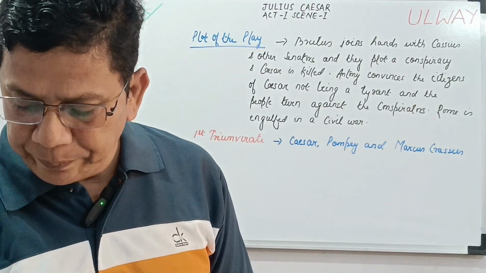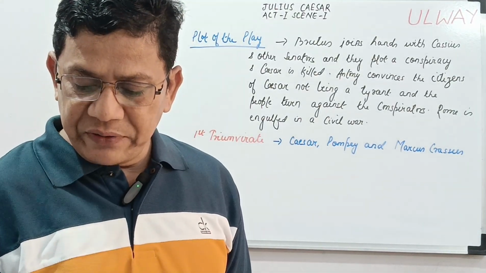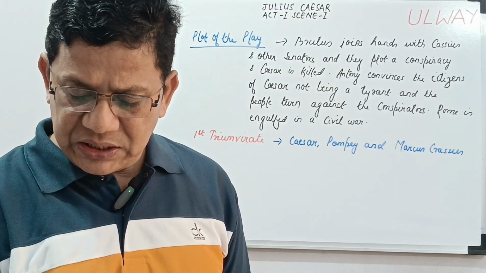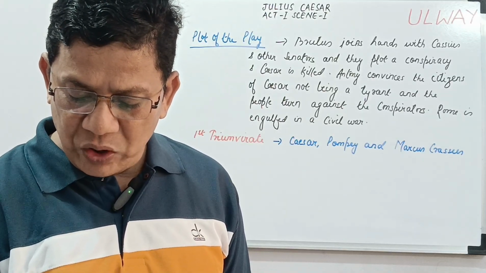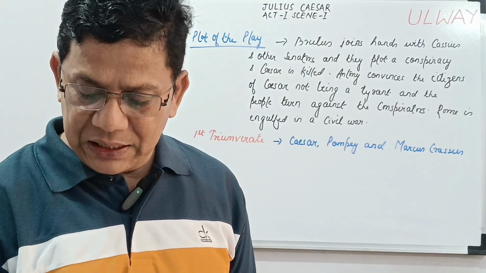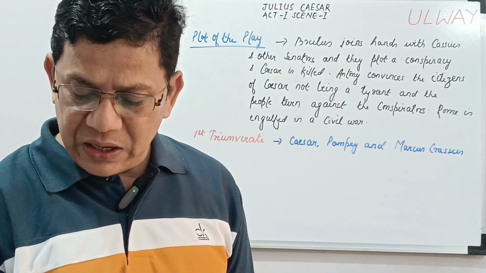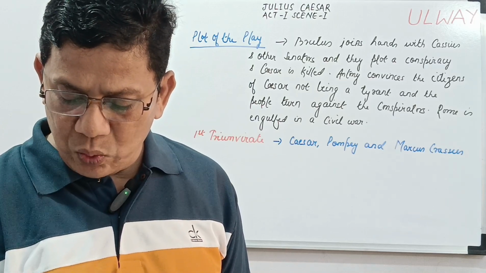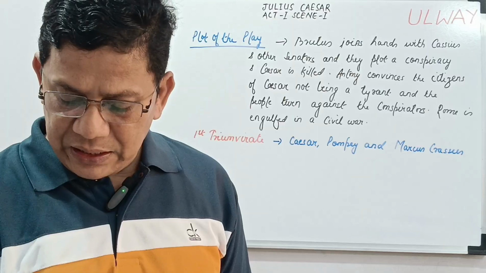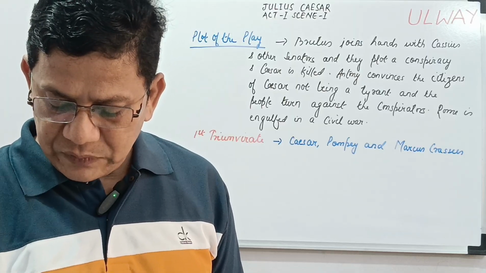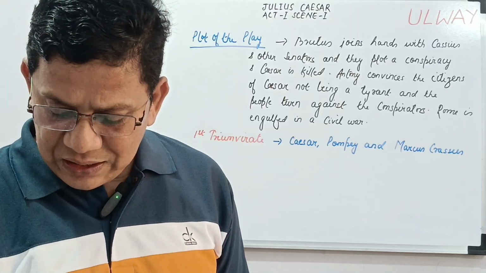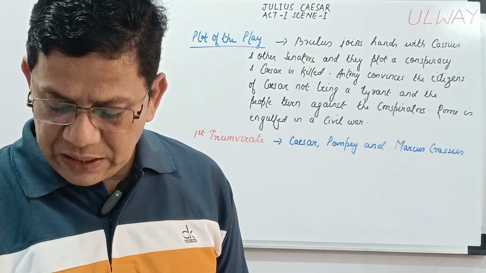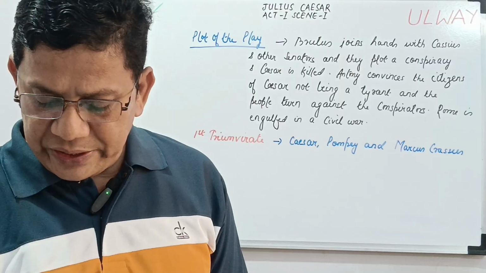Scene 1, Rome, a street. Enter Flavius, Marulus, and certain citizens. Flavius: Hence, home, you idle creatures, get you home. Is this a holiday? What? Know you not, being mechanical, you ought not walk upon a labouring day without the sign of your profession? Speak, what trade art thou? First citizen: Why, sir, a carpenter. Marulus: Why, where is thy leather apron and thy rule? What dost thou with thy best apparel on? You, sir, what trade are you?